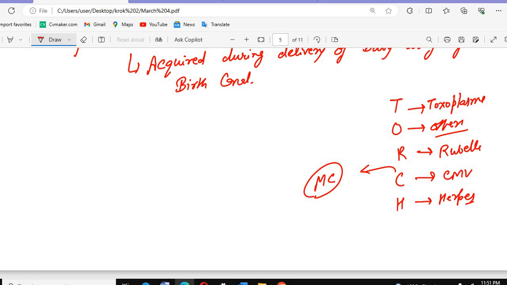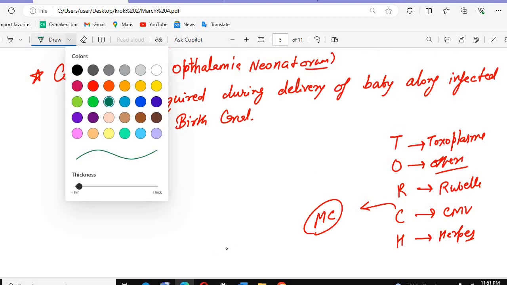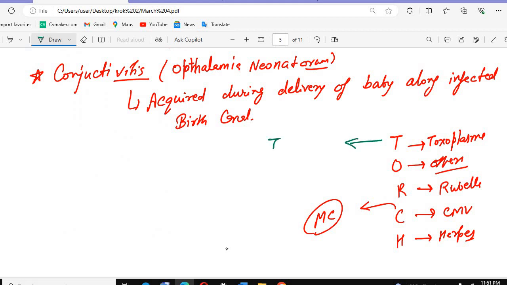In toxoplasma we have a triad. What triad do we have?